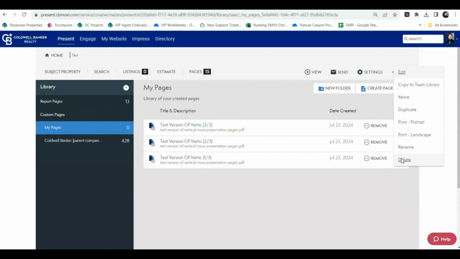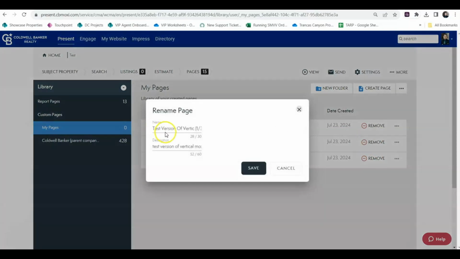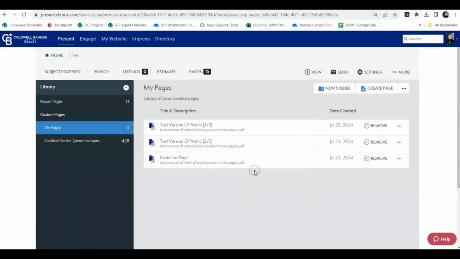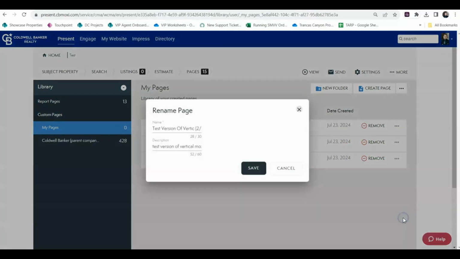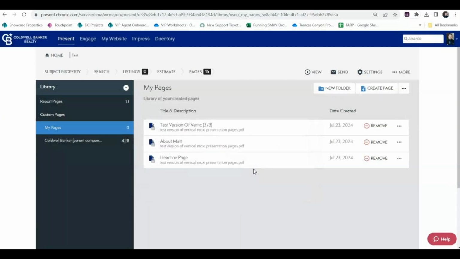So if I head to my pages here, we can see we've got our test. If I select the three dots here on the right-hand side, I can quickly rename those. I'm just going to go ahead and quickly change the names of these. 203 was our bio page, or About Matt.